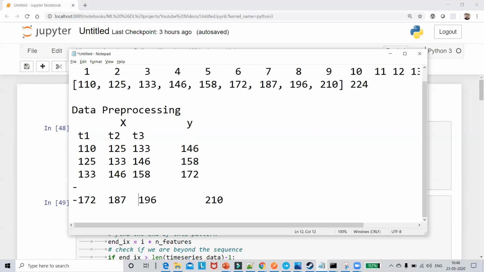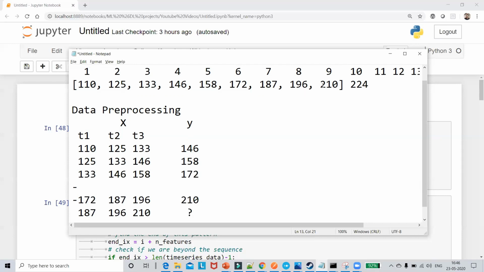But still, I have to compute the 10th day. For the 10th day, my input will be 187, 196, and 210. Now, this output value, I don't have. So this is how we are going to do the data pre-processing.